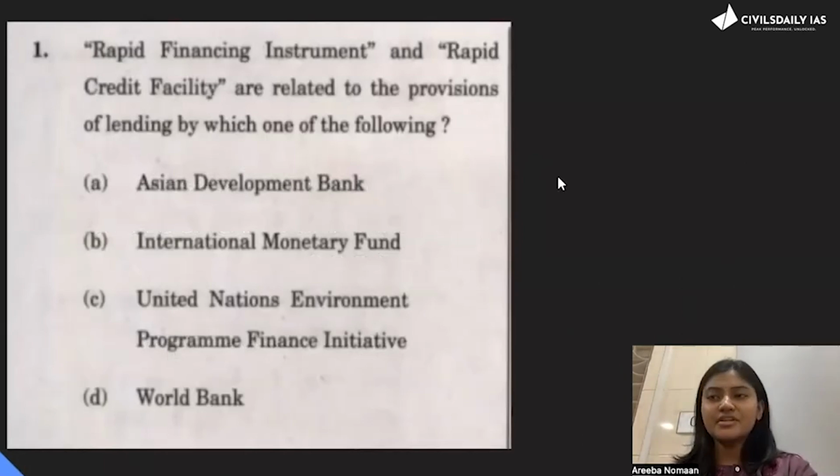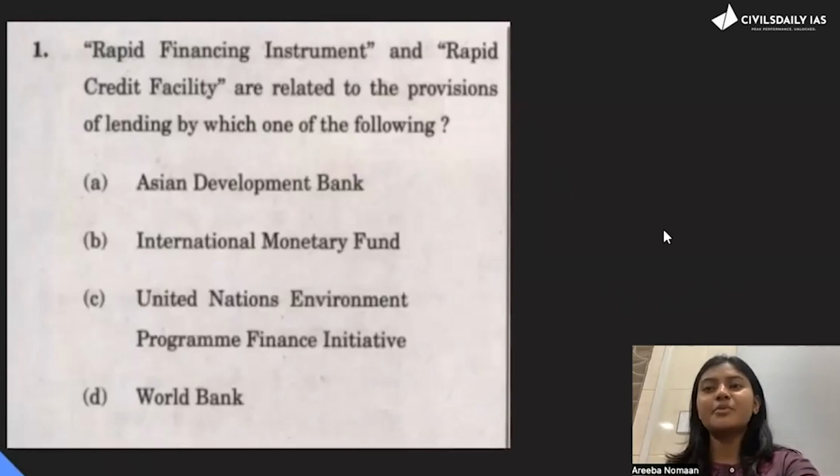The first question is, rapid financing instrument and rapid credit facility are related to the provisions of lending by which one of the following? The answers to it are very close: Asian Development Bank, International Monetary Fund, United Nations Environment Program Finance Initiative, and fourth is World Bank.